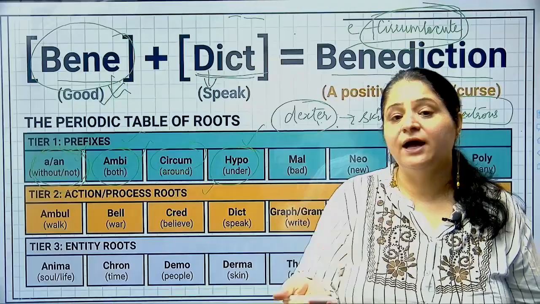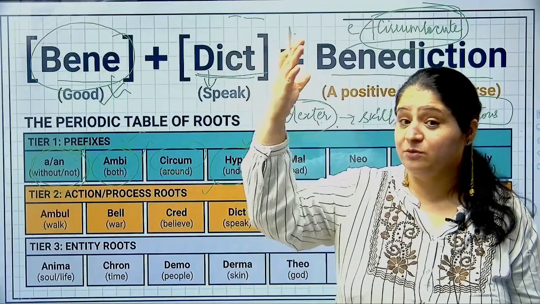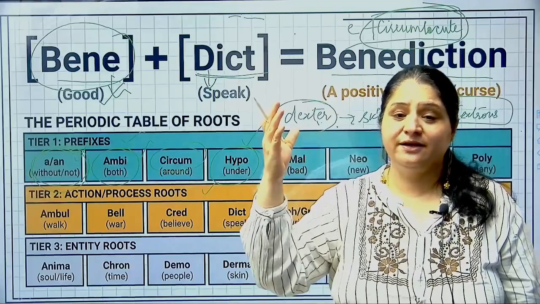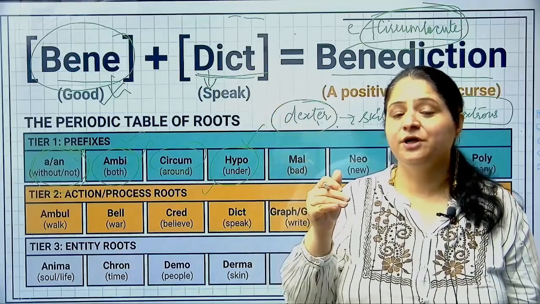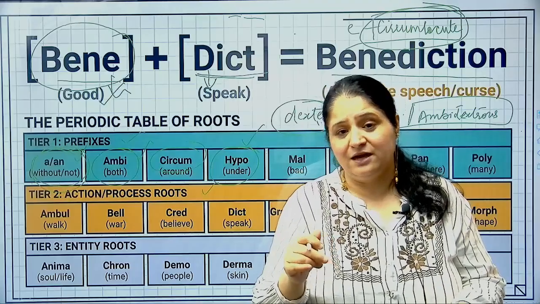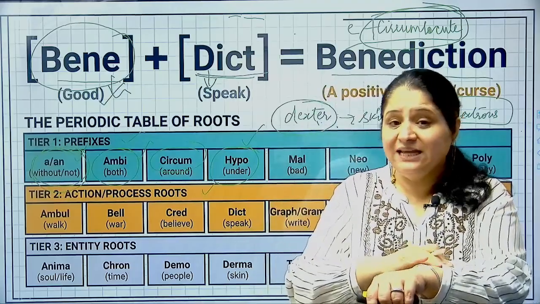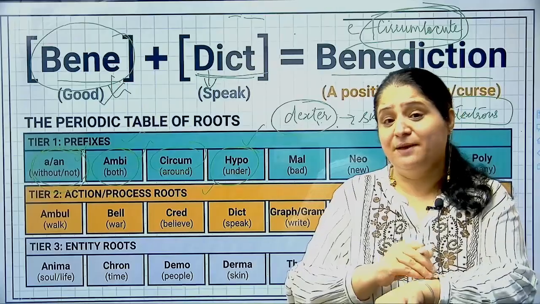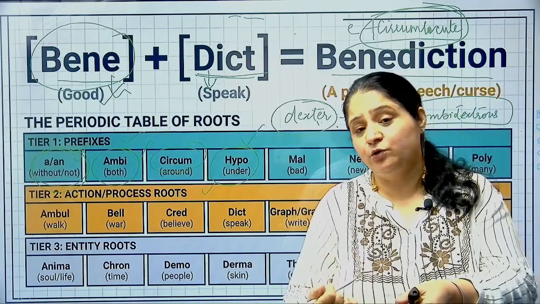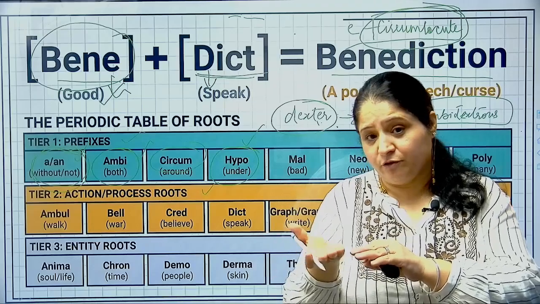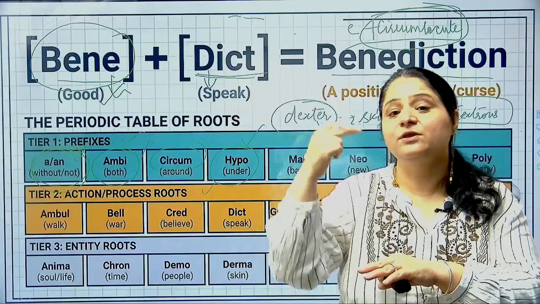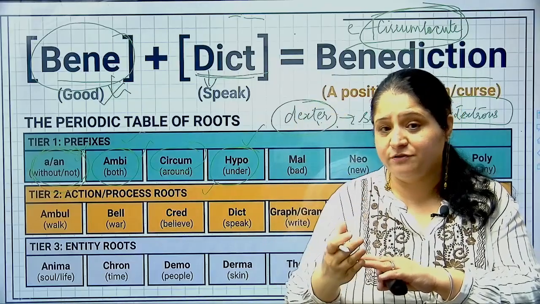Now hypo का मतलब होता है under, है ना? हाइपर का मतलब होता है above, over, right? So when you say hypertension हो रहा है, बहुत ज्यादा टेंशन हो रहा है, right? Hypo, you say hypodermis. So all of you have obviously studied science till 10th class, so when you talk about the skin, you say hypodermis, you say epidermis, you say mesodermis, right? So hypodermis या endodermis जो है, that is the lower layer of the skin, under the skin. Hypoderma means under the skin basically. Epi तो ऊपर वाला होगा, meso मतलब बीच वाला layer of the skin, right?